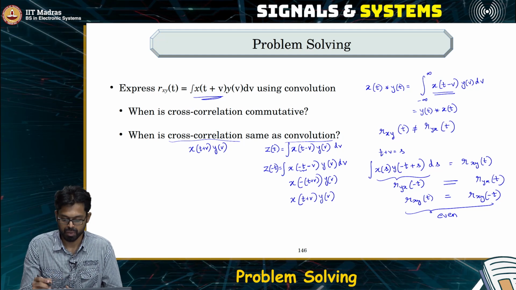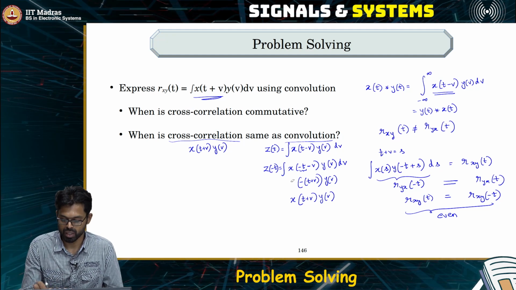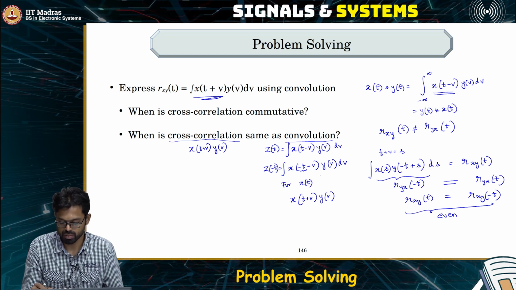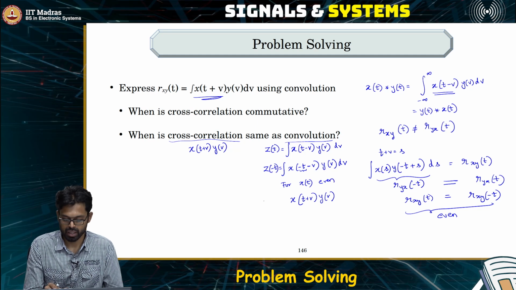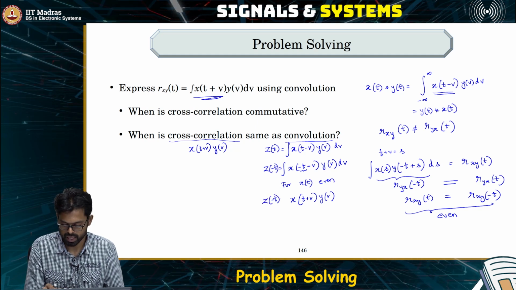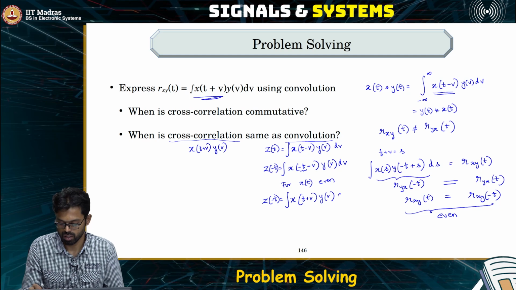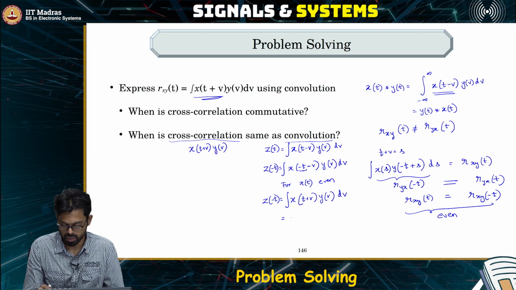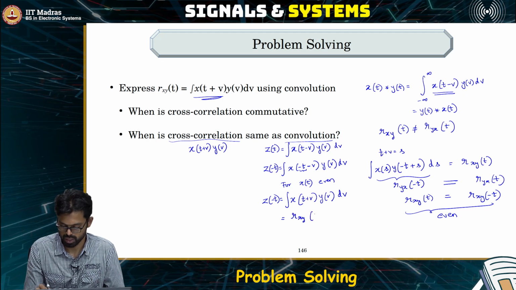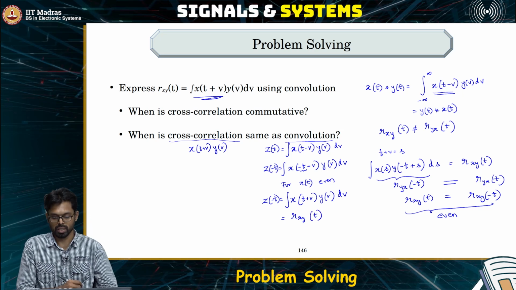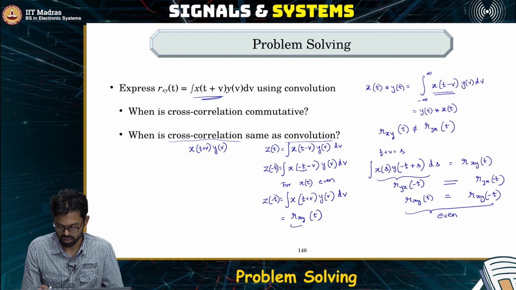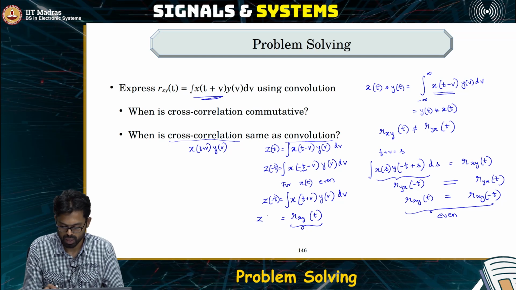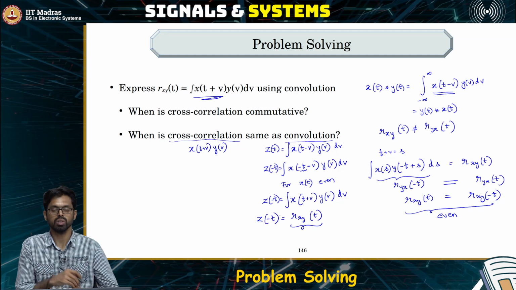Okay, and all we did was we assumed that for x of t that is even, we get that z of minus t is this expression, which is nothing but the cross correlation Rxy of t. So we can say that the cross correlation when you have an even signal is equal to the time reversed version of its convolution.